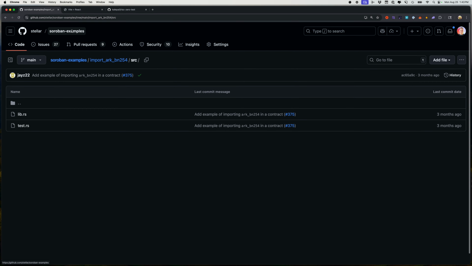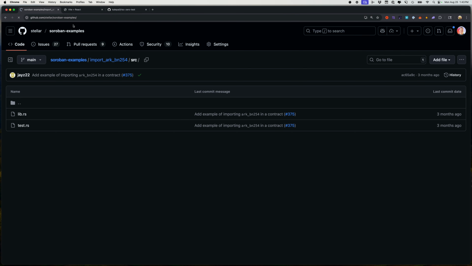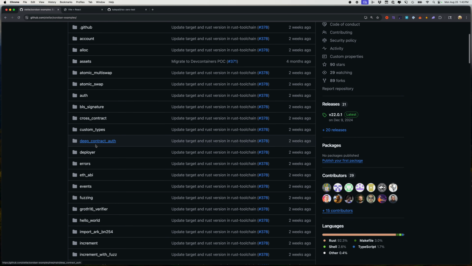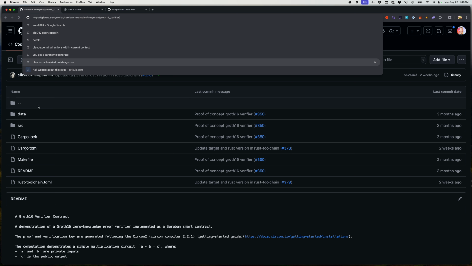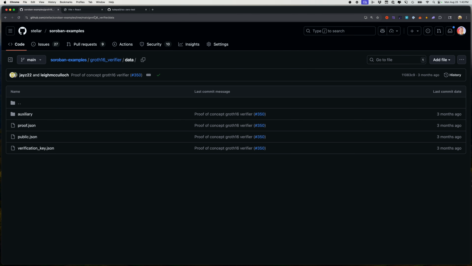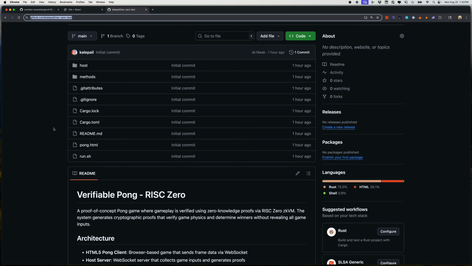I do this all of the time now when I'm asking AI to code anything. I just paste in the repos that I wanted to use as examples. So I would say review the Groth16 verify. I would actually copy this URL. I would literally go in and say, hey, I'm going to copy this URL. Please use those JSON files as the template for how I want you to output the proof and the verification key and the public values that you output. Follow the examples, like giving it as much context as it possibly can